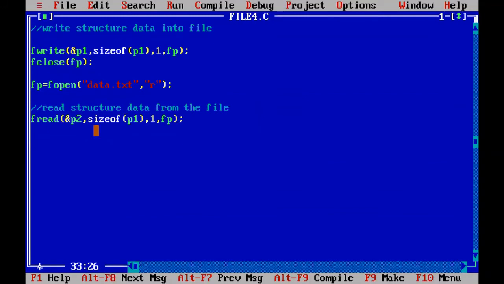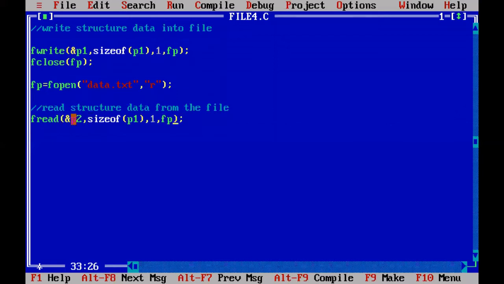So now this fread function will read the structured data from FP. What is FP? FP is data.txt, which is opened in reading mode. So what is there in data.txt? The data we wrote earlier. Which data did we write? Sachin, 47, 14,000. That structured data is there in data.txt. Now FP means data.txt. From that file, Sachin, 47 and 14,000 are retrieved and stored into P2.